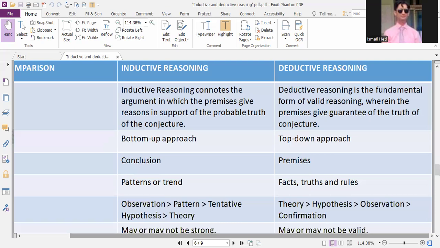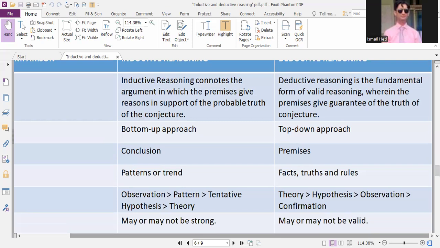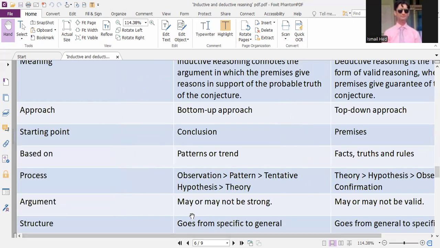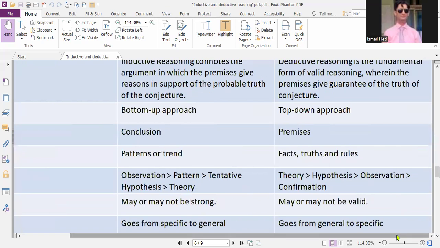Patterns or trends are observed, facts, truths, and rules are observed in deductive reasoning, whereas patterns or trends are seen in inductive reasoning. Similarly, observation, pattern, tentative hypothesis, or theory, this particular pattern is followed as a process in inductive reasoning, whereas theory, hypothesis, observation, and confirmation.